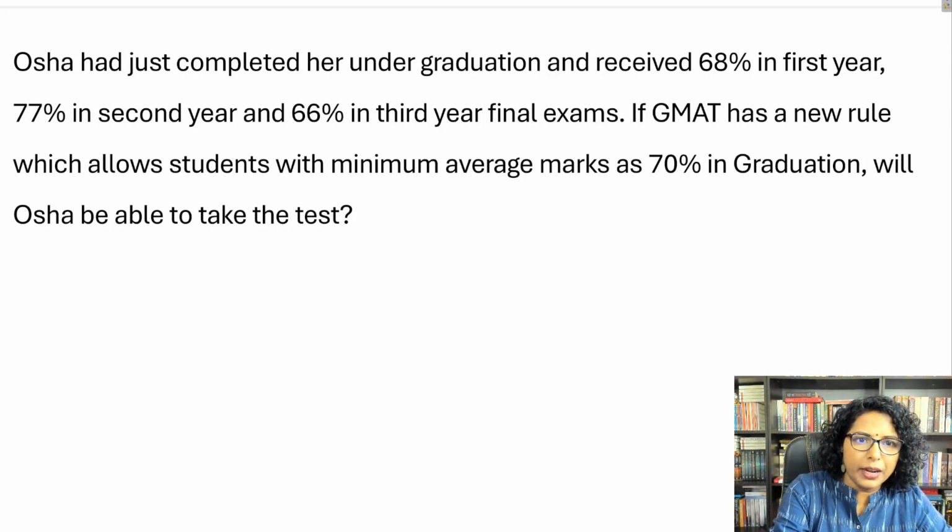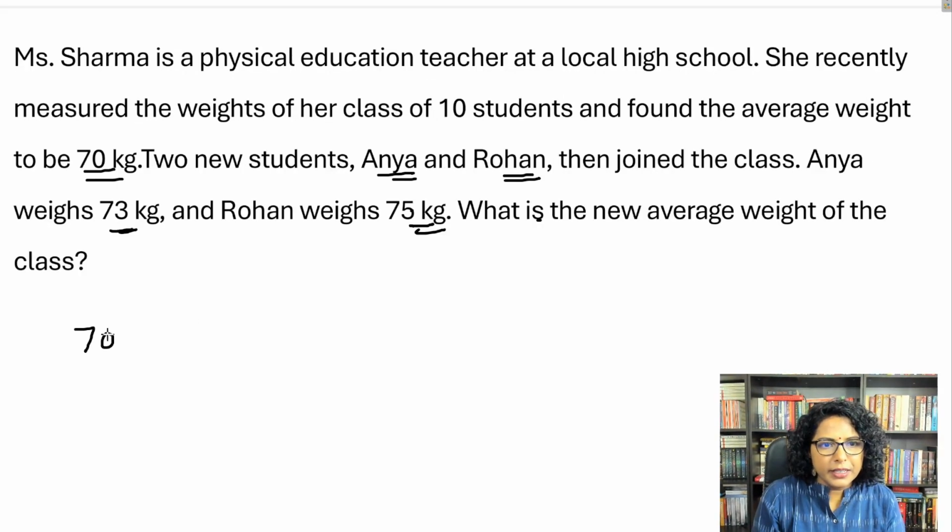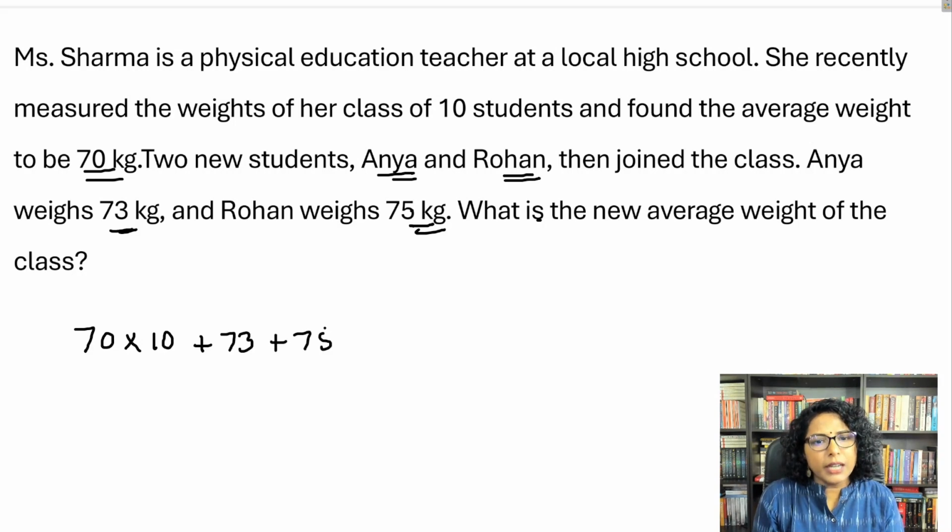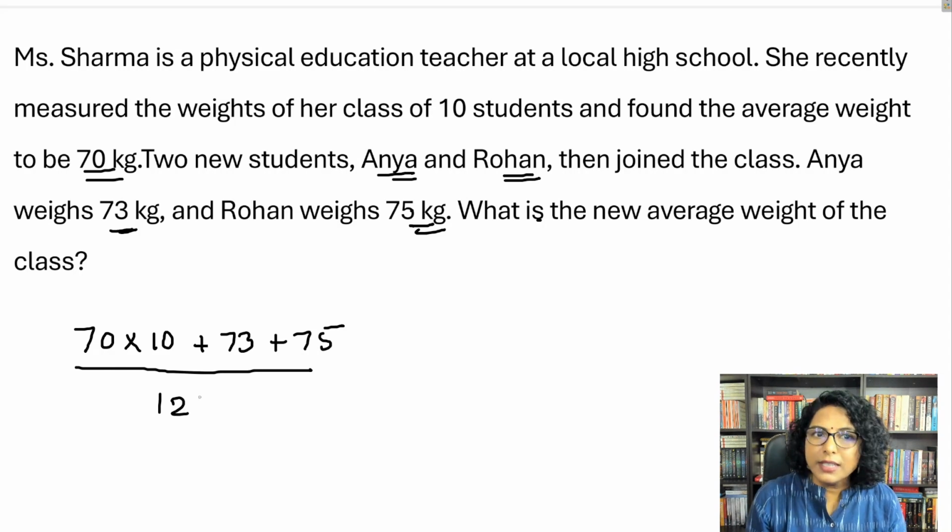We'll start with writing the data. So 70 in 10 plus 75. So that will be the new sum. The number of observations changes to 12. So this is a step-by-step approach. Now let's say I don't want to do any calculation. So how do you do it mentally?